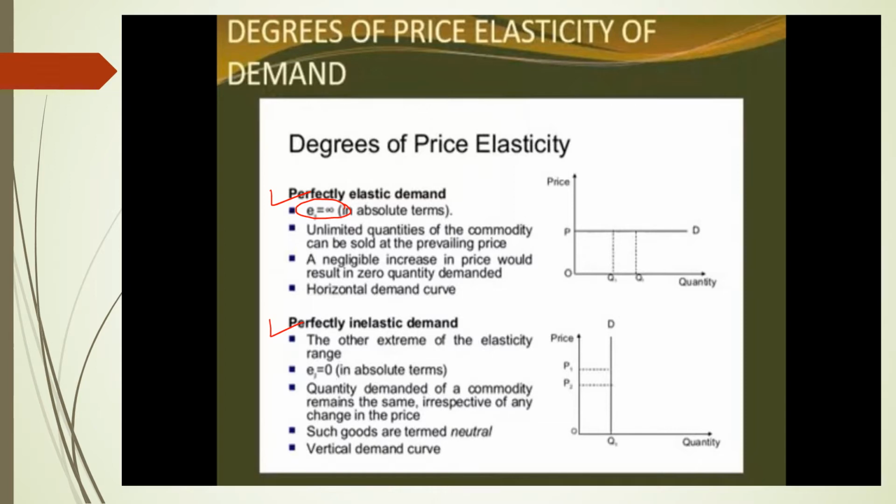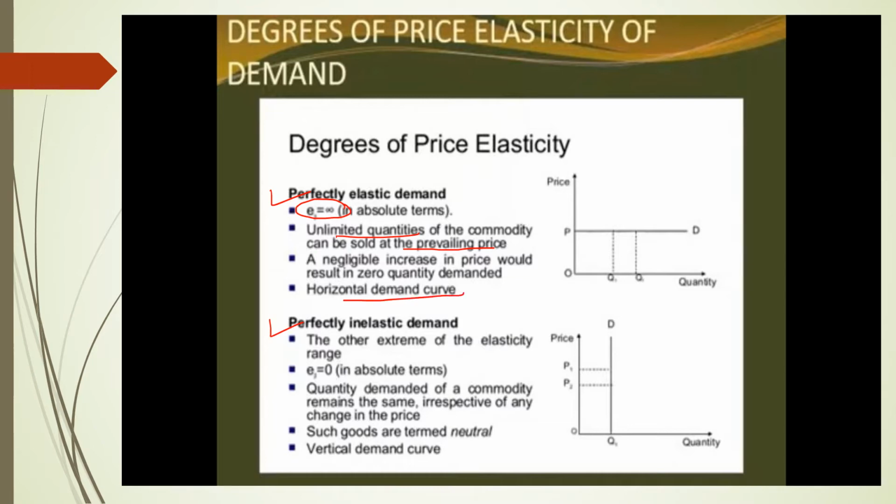What happens here is unlimited quantities of commodities or products can be sold at the prevailing price, and this is a horizontal demand curve.